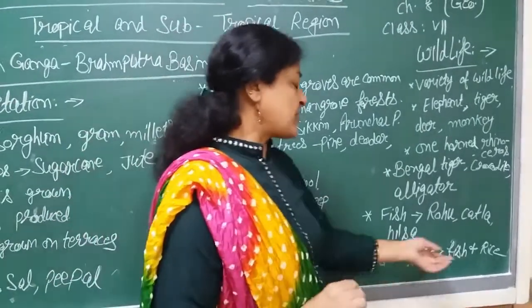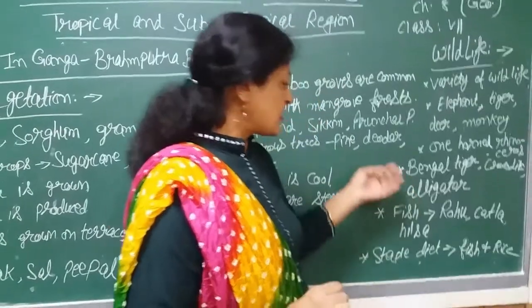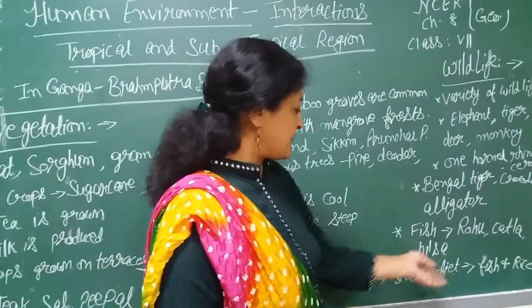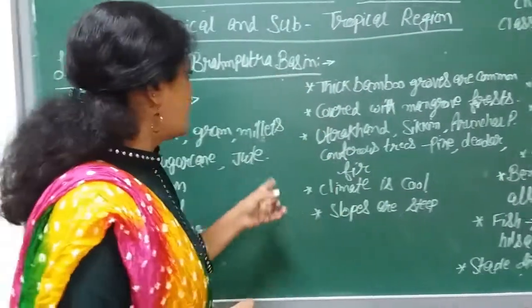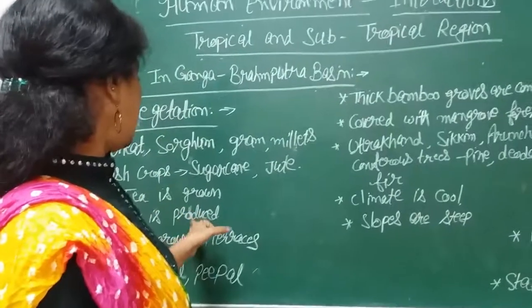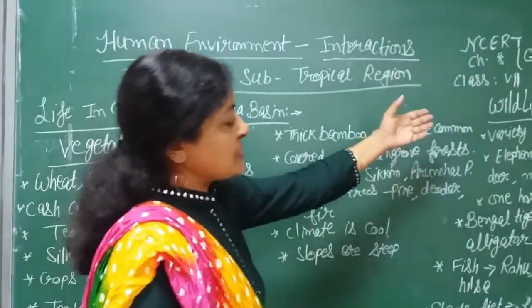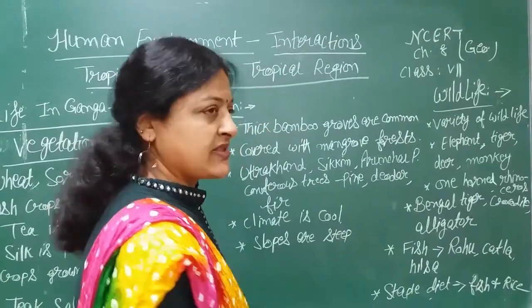Then the staple diet of the people is fish and rice. Because fish is found in great quantity, that is part of the staple diet of the people of this area. And so we have seen that so many types of crops are grown here, and in wildlife also there are so many types of animals and fish found in this region.